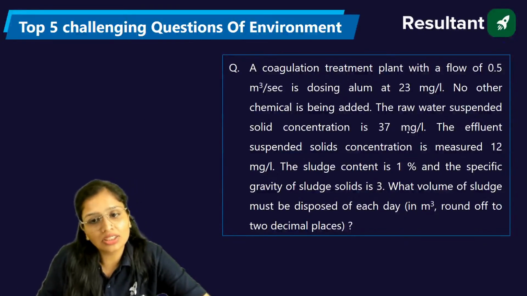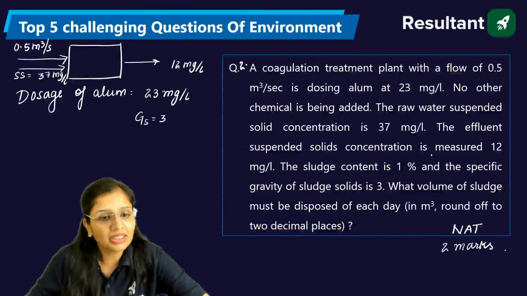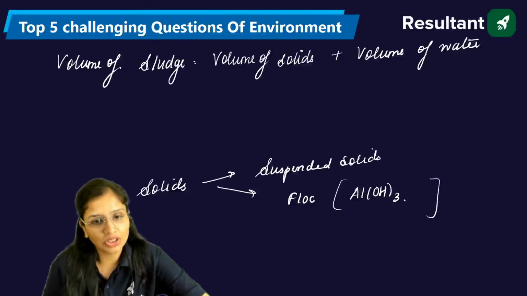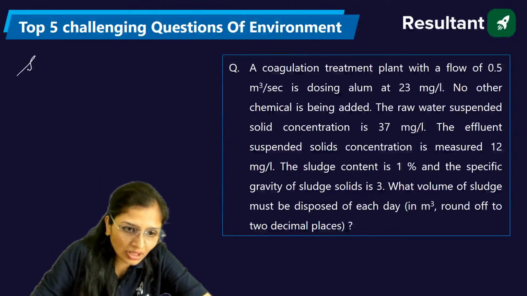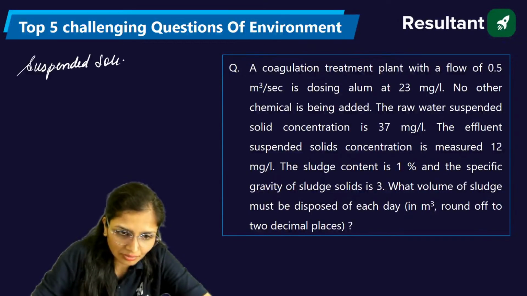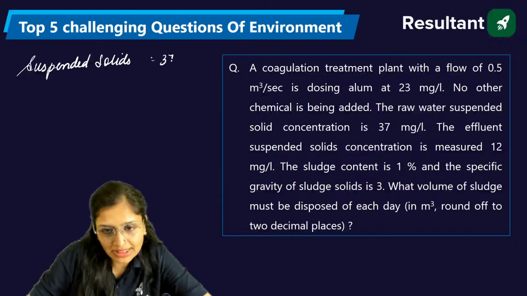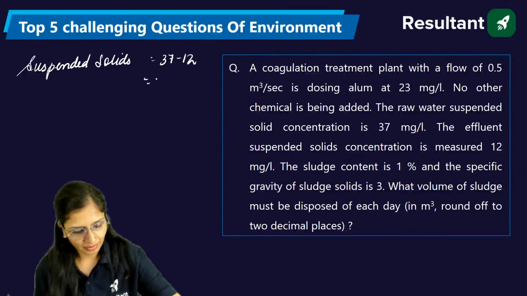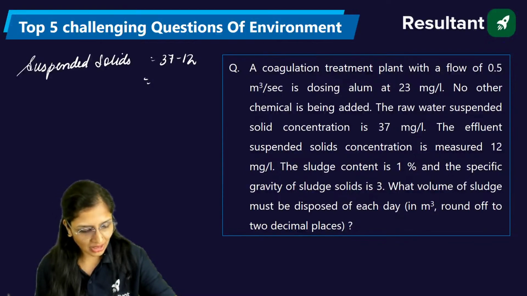So first, talking about your suspended solids concentration. Suspended solids going in is 37, and coming out is 12 mg per liter. That means how much suspended solids is settling down? That is 37 minus 12. How much will it come, guys? At least you can answer also.